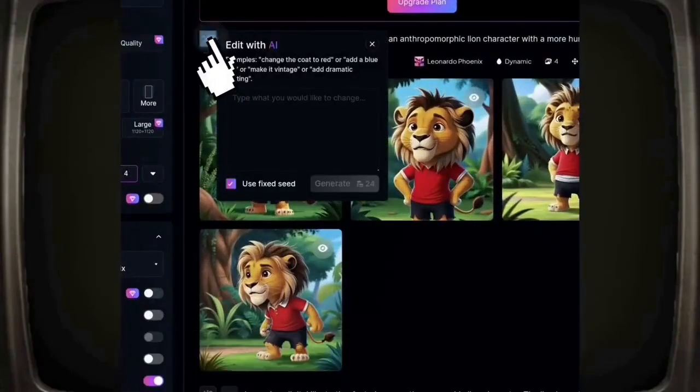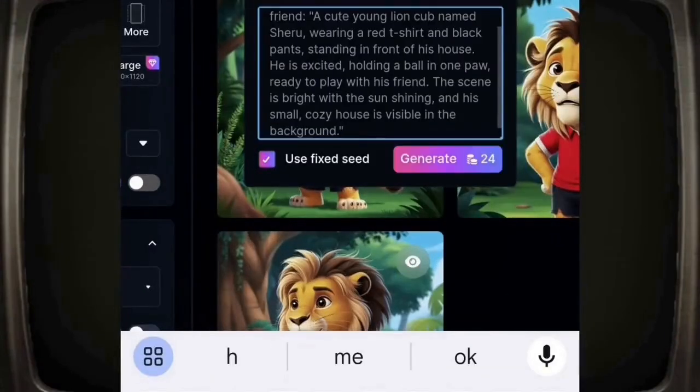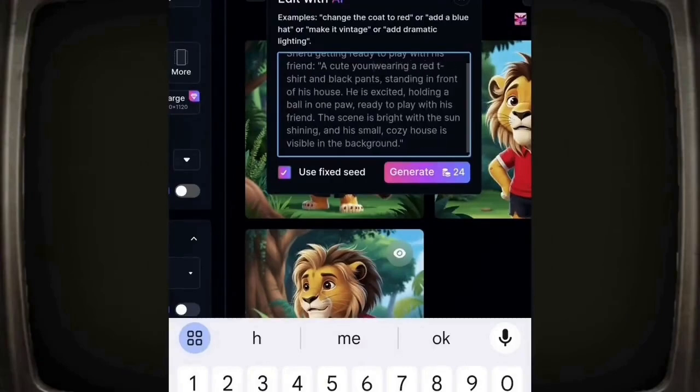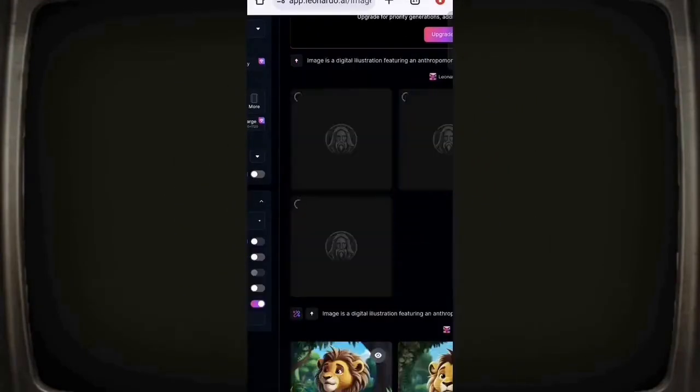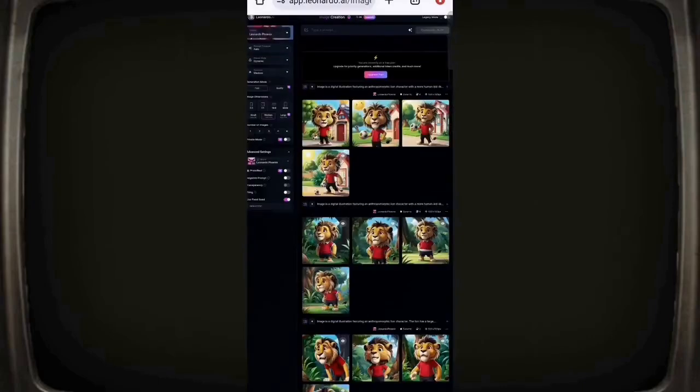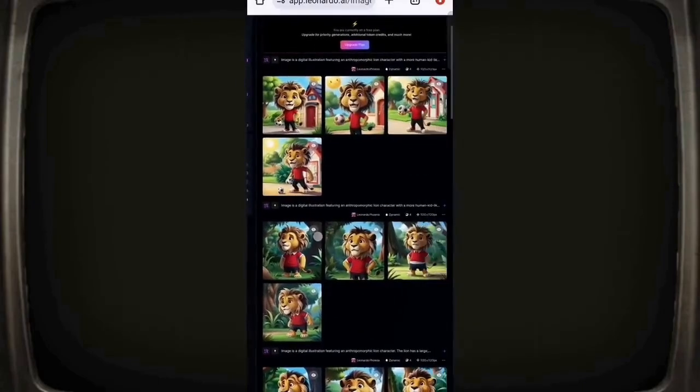Start by clicking on the pencil icon and pasting your prompt into the designated field. Next, we will remove all unnecessary elements, retaining only the essential part before clicking the Generate button. Once completed, you will see that our image has been successfully created.